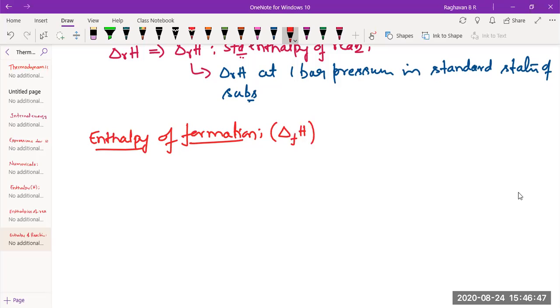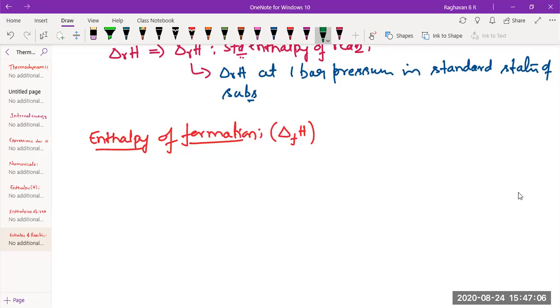Enthalpy of formation. What is enthalpy of formation? When I say formation for a chemical reaction, it applies to products, not reactants. What is being formed in a reaction? Products. So the definition of enthalpy of formation is directed at the formation of products. So what is the thing?